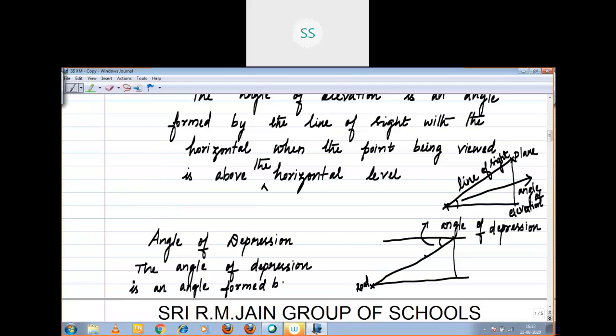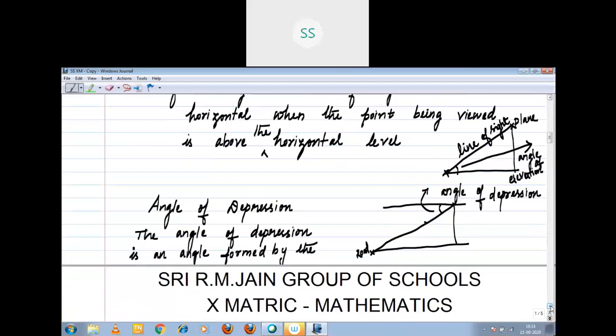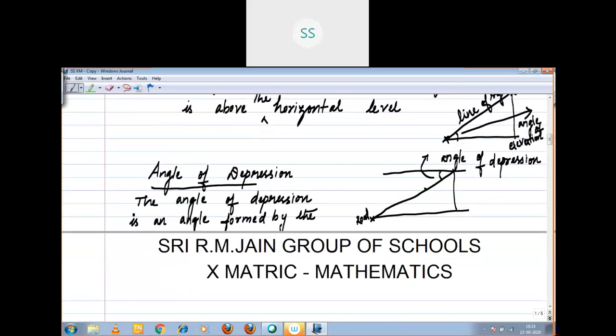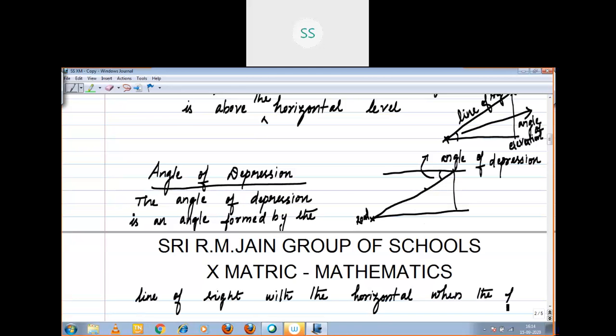Angle of depression is an angle formed by the line of sight with the horizontal, when the point is below the horizontal level.